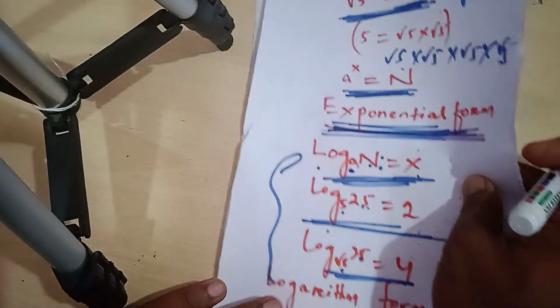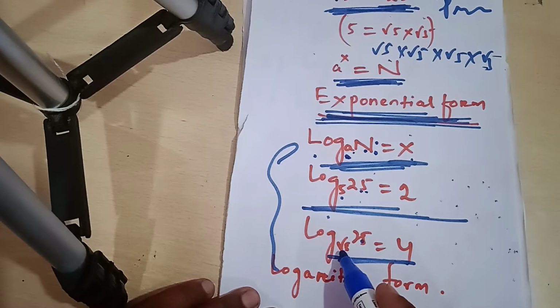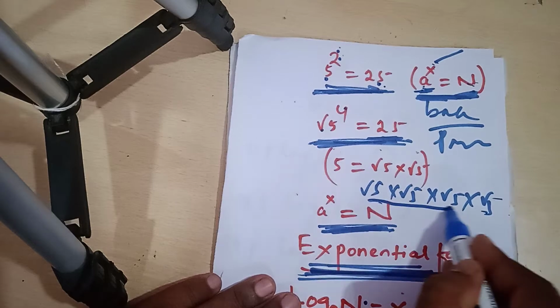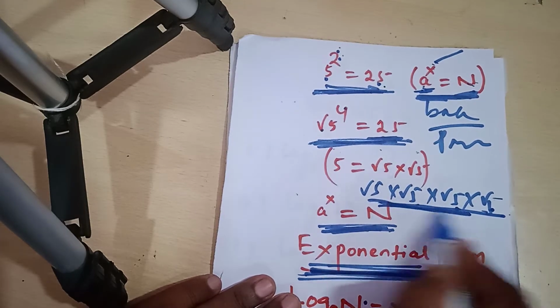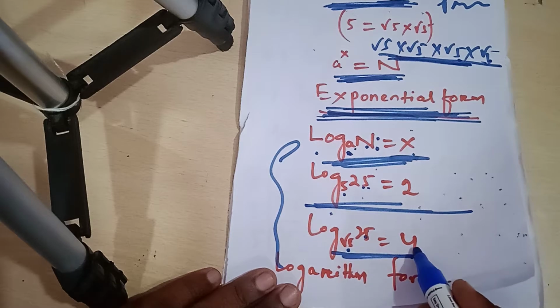Similarly, root 5 to the power 4 is equal to 25 is exponential form, and we can write log 25 to the base root 5 is equal to 4, because root 5 into root 5 into root 5 into root 5 is equal to 25.